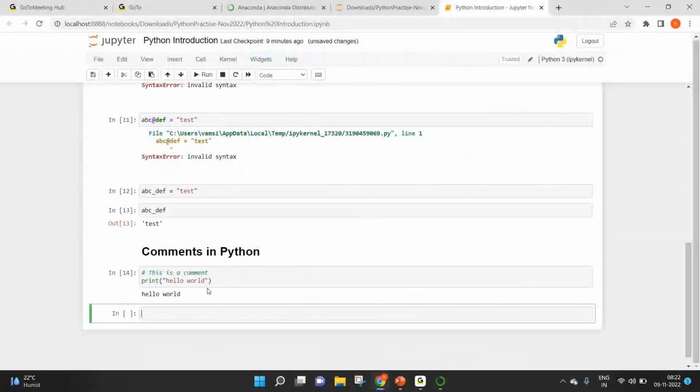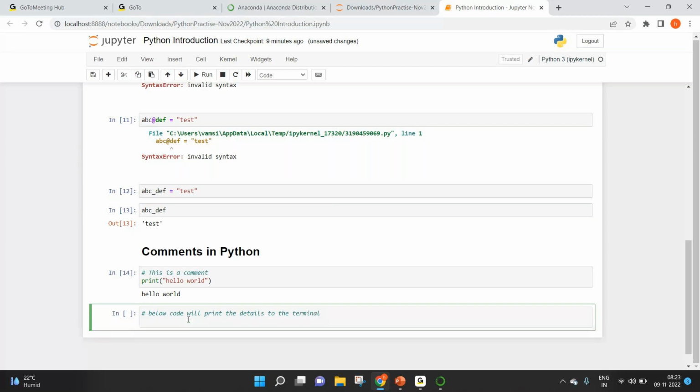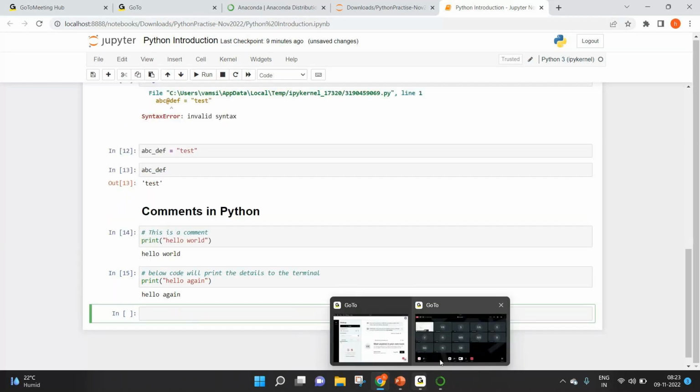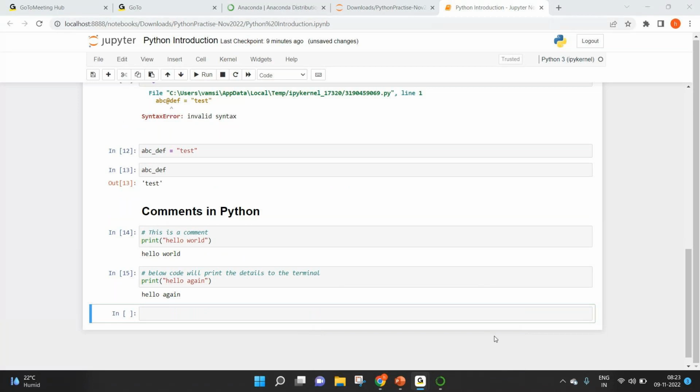Now to make it even more interesting, you can say below code will print the details of the terminal, something like this. Print login. So these are the single line comments. Basically, if you want to comment a single line, then you can do it this way.